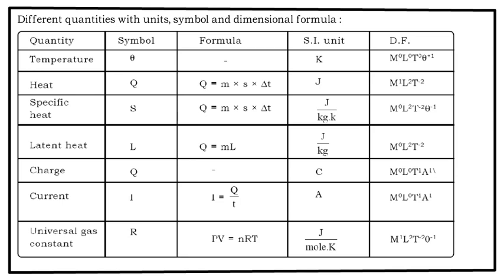Charge is coulomb. We have defined and done this in the previous video if you remember. Current. Even this dimension we have seen. Universal gas constant. You just go through it, remember it. It shall be discussed in detail whenever we talk about the heat section. R is equal to PV upon nT. So joule per mole Kelvin. So it is M1 L2 T raised to minus 2 and theta raised to minus 1.